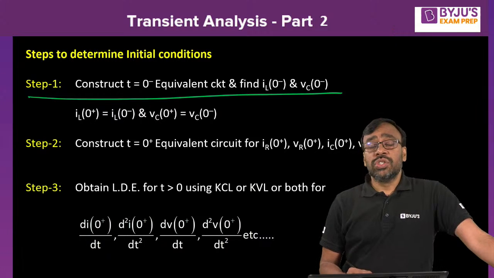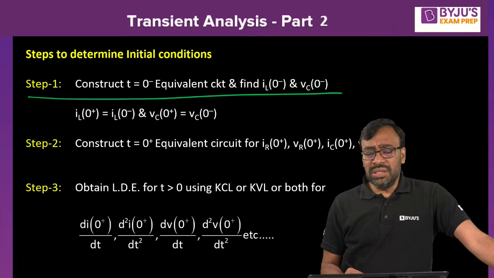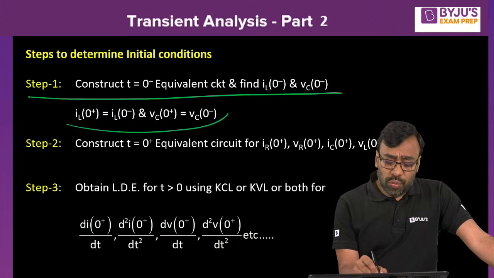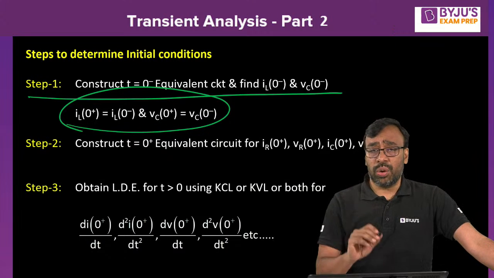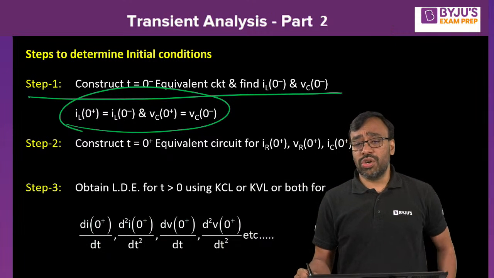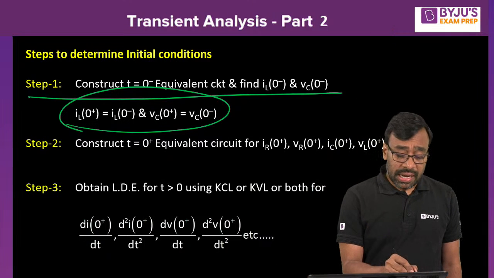Okay. So now construct the t equal to 0 minus equivalent and find the current through the inductor and the voltage across the capacitor. And if you want the current through the inductor and voltage across the capacitor at t equal to 0 plus, simply conclude that IL of 0 plus is equal to IL of 0 minus and VC of 0 plus is equal to VC of 0 minus. So this is the procedure I explained. And go to step 2.